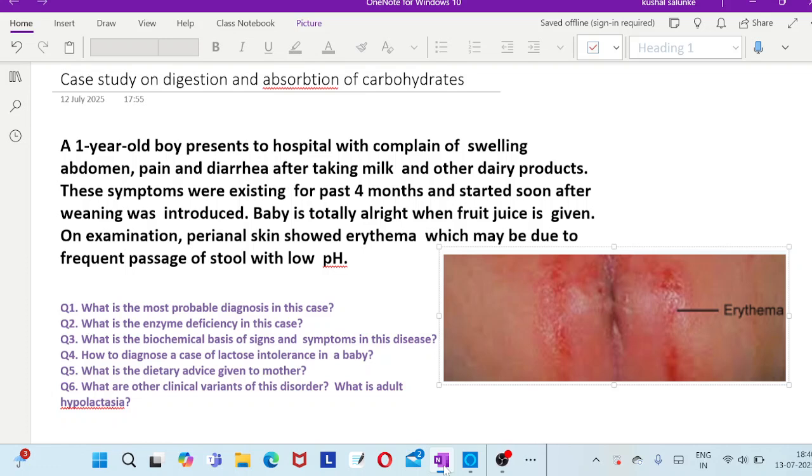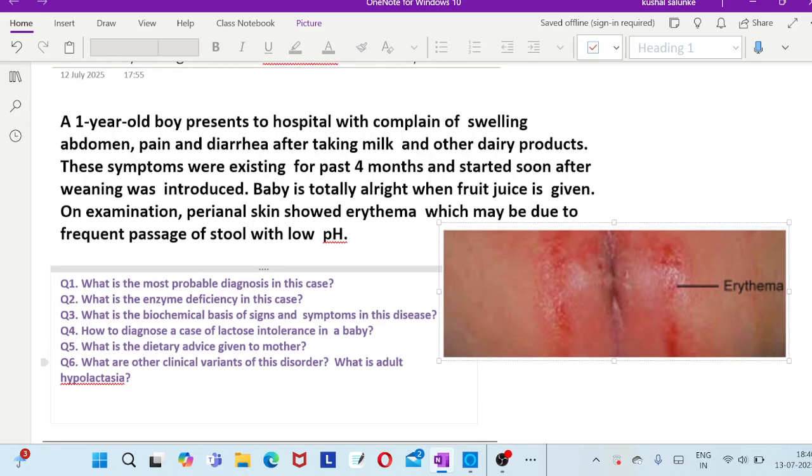Now coming to the third question, what is the biochemical basis of signs and symptoms in this particular case? So what are the signs and symptoms you are first observing?